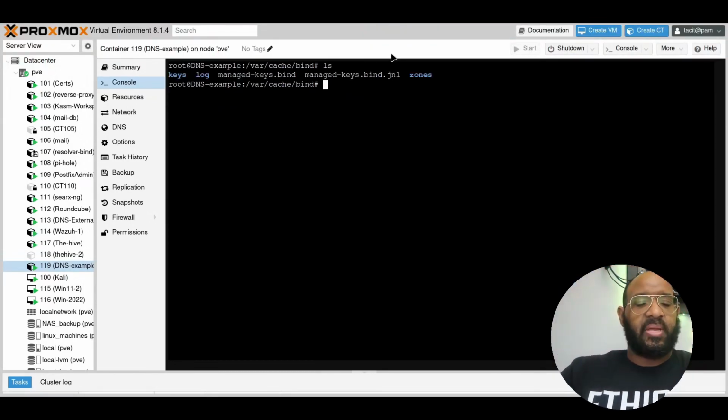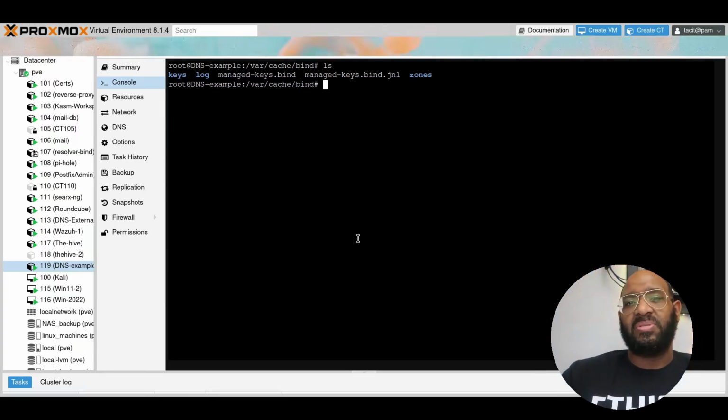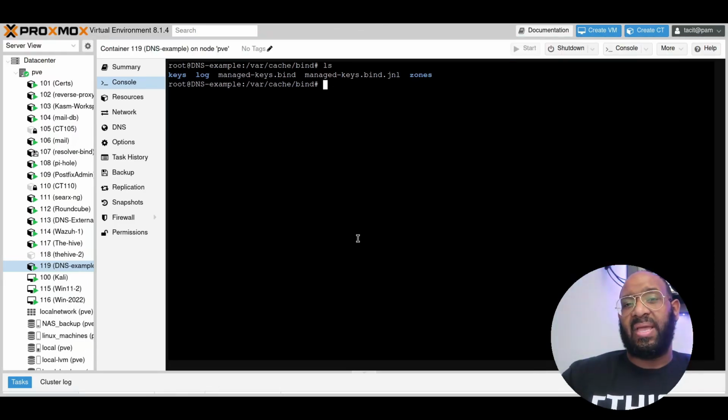All right, next thing is just create the zone file. So this is going to be the forward zone and the reverse zone. Now, the forward zone is the one that you will definitely need. Reverse zone you only need if you are doing a PTR record or you want to set up your own email server. And it's exactly as it sounds. It just does the reverse of what a forward lookup is. So a forward lookup is going to query a domain name to an IP address. A reverse one does an IP address to a domain name.